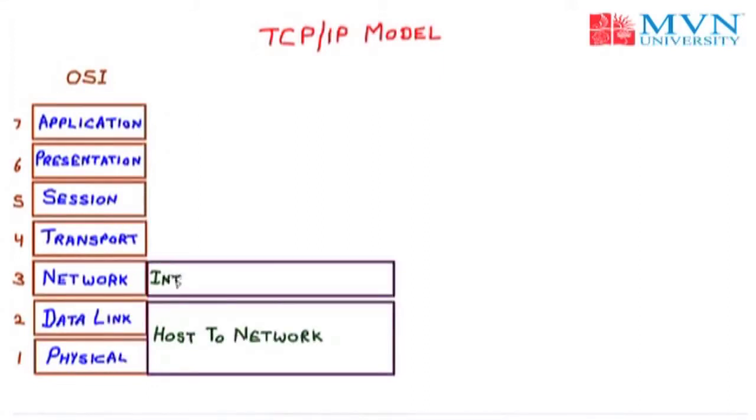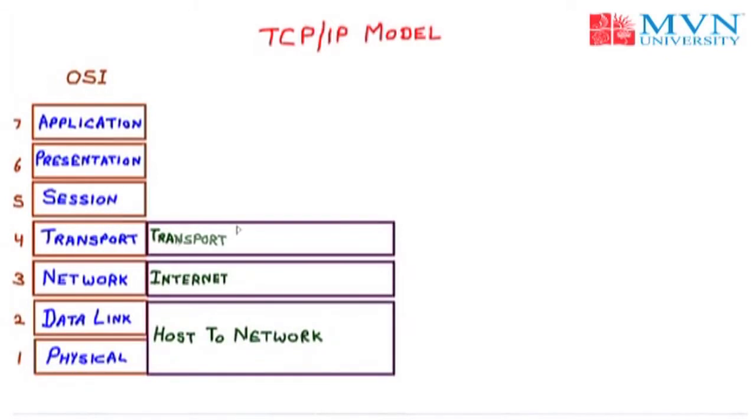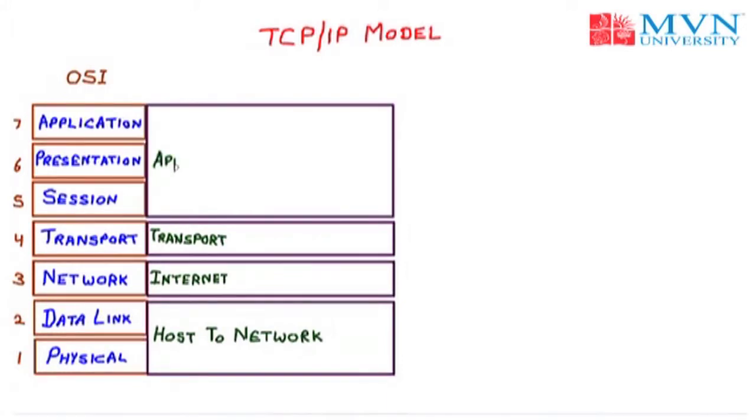Next we have the internet layer, which is the replacement of the network layer. Then we have the transport layer, which is the same as in OSI. At last we have the application layer, which is now the combination of all 3 layers of OSI, that is application, presentation and session layer. Now this is our TCP/IP model, and you can see that in TCP/IP we have 4 layers, and in the OSI we have 7 layers.